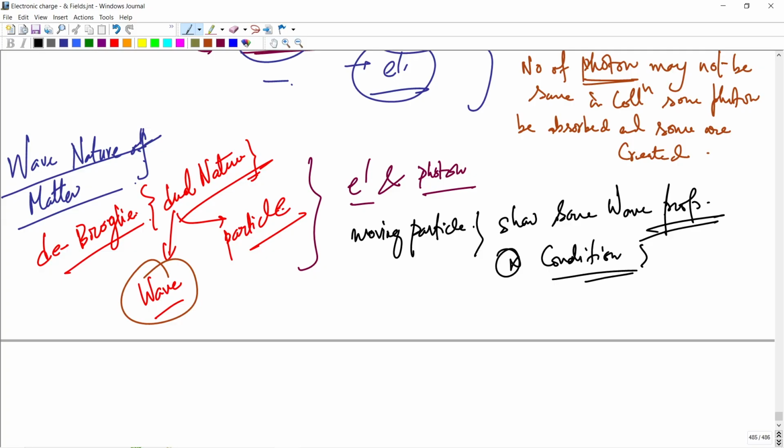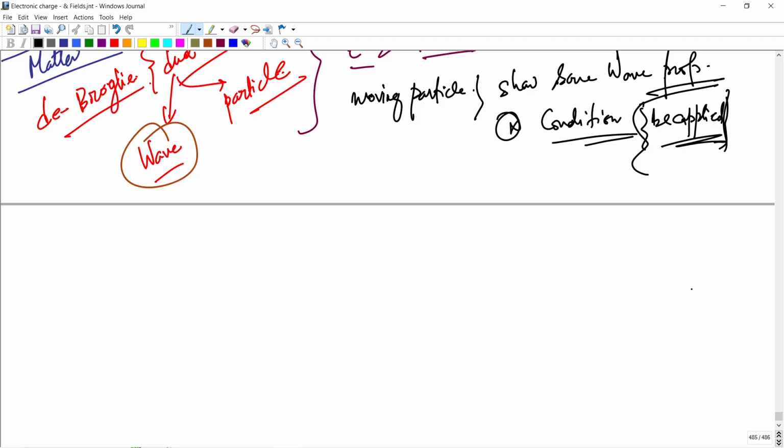Which condition? The reason is the symmetry of nature and the two basic physical entities.